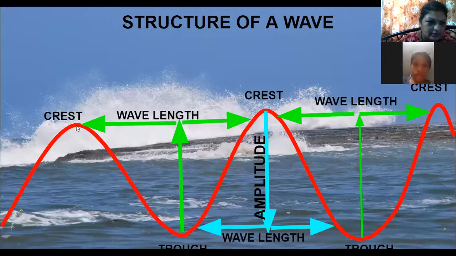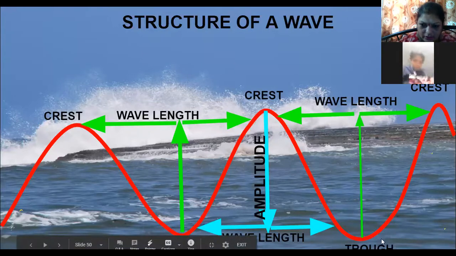This one, the peak, is called a crest. The bottom part, this one, which makes a U shape, is your trough. So the top or the peak is called a crest, and the bottom here with a dent is called a trough.